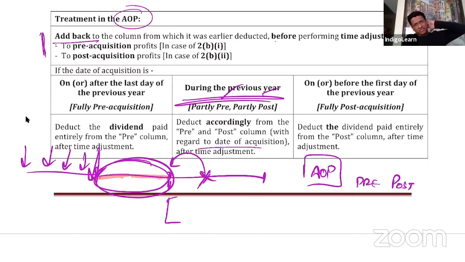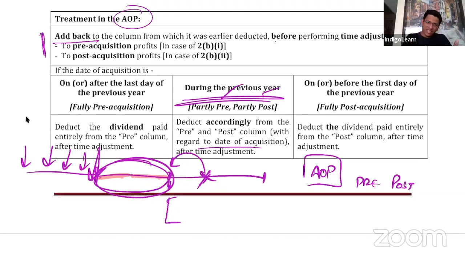Say the other extreme, we were there in S Limited from the beginning of the previous financial year or even before that. In that case we will say this dividend is fully post acquisition, because we were a part of S Limited for the entire period when it earned the dividend.